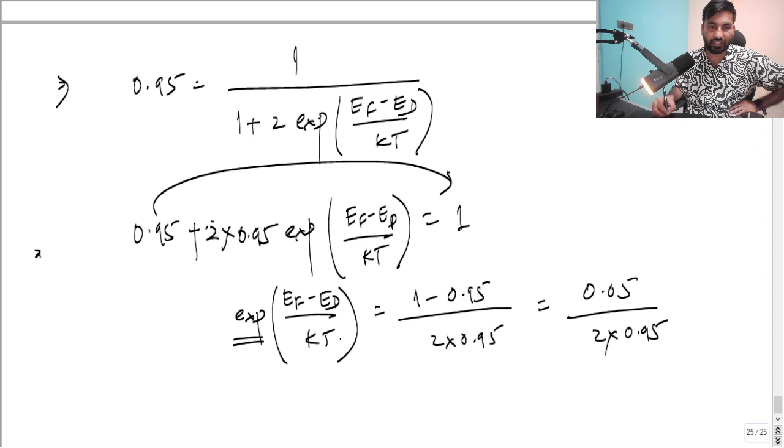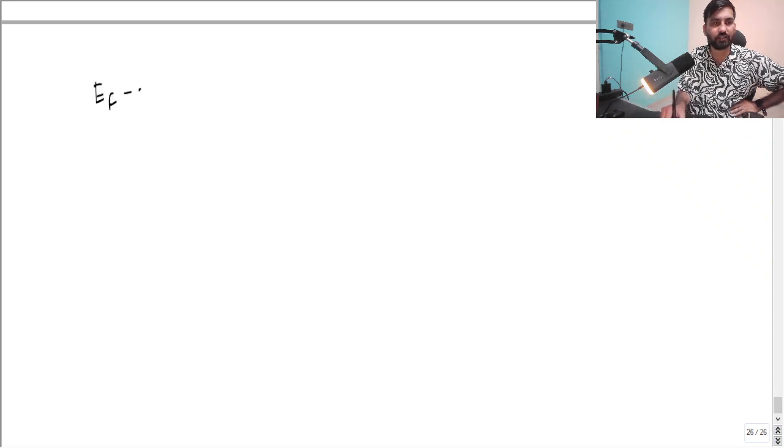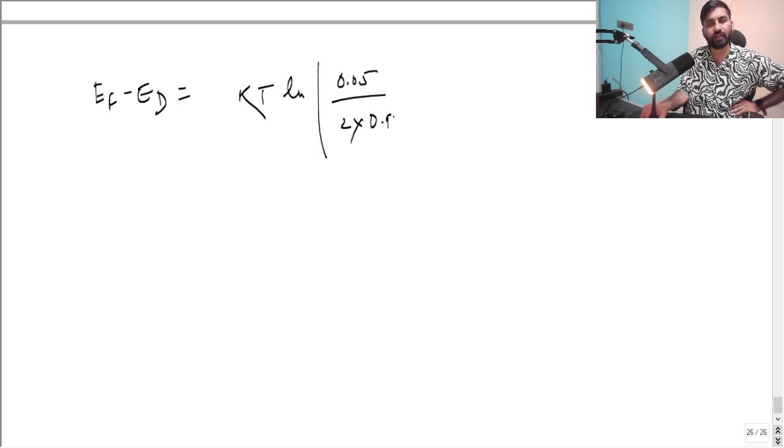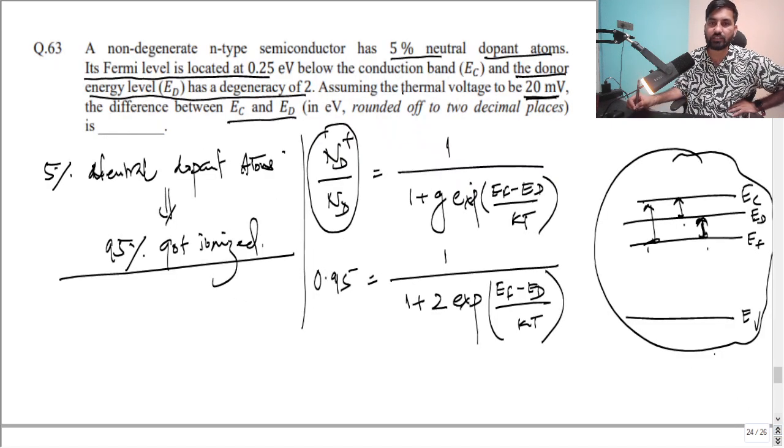And we can multiply by KT, so that becomes EF minus ED equal to KT ln of 0.05 upon 2 into 0.95. Okay, now KT is also given: KT is 20 millivolt, that is 20 milli electron volt you can say.